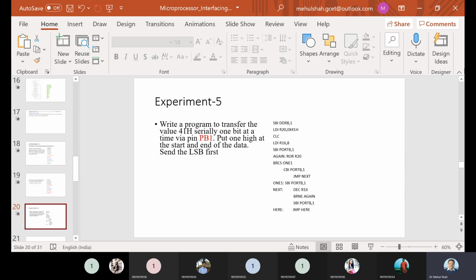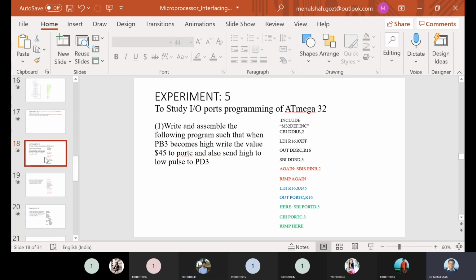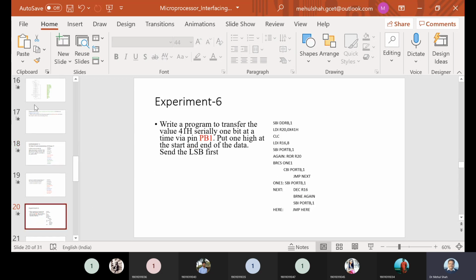Then the next program we have done, this is lab 6. Write a program to transfer 41 serially. Actually, the previous one was lab 5, and now this is lab 6. We have missed one lab, that array addition. So this is lab 6.